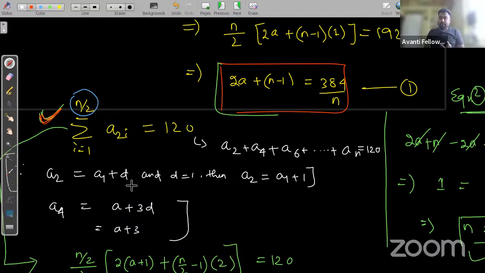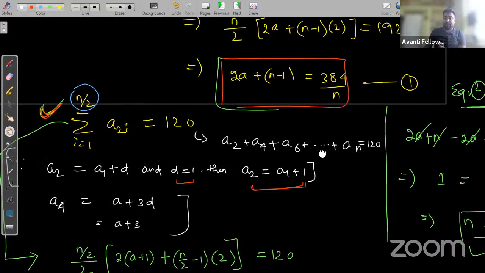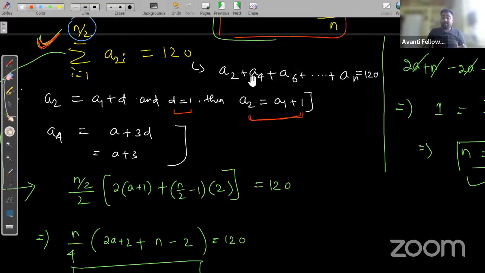Yes or no? D is given as 1, so A2 becomes A1 plus 1. If A2 is A1 plus 1, then what is the second term?